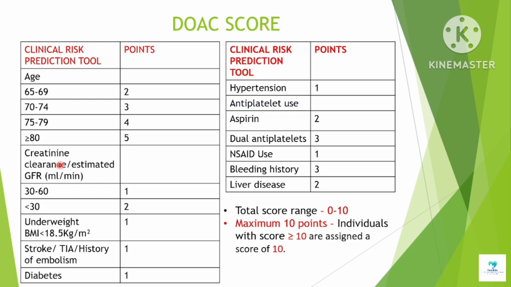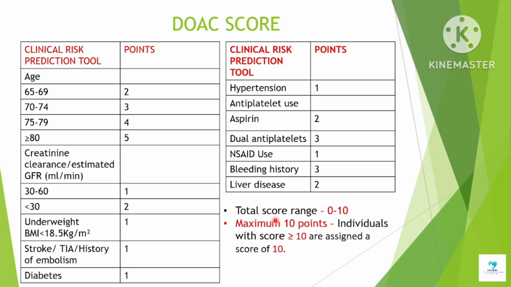The second risk factor used is creatinine clearance or eGFR. For patients with an eGFR in the range of 30 to 60, the point allotted is 1, while for those with eGFR less than 30, the points allotted are 2. For those with the risk factors of being underweight, stroke, TIA or history of embolism, diabetes, and hypertension, 1 point each is allotted. In case of aspirin monotherapy, the points allotted are 2, while in case of DAPT, the points allotted are 3. In case of NSAID use, the point allotted is 1. For the risk factors of bleeding history and liver disease, the points allotted are 3 and 2 respectively.